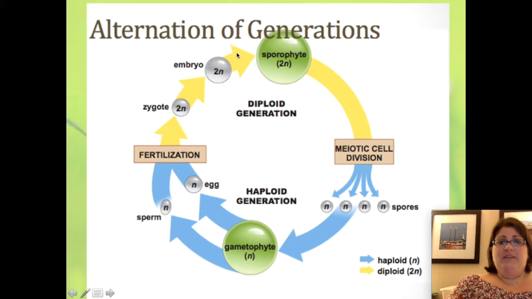That develops into what we call a sporophyte, and for many plants it's the form that we recognize, like a tree. This sporophyte can then produce spores. Spores are haploid, in other words, have one copy of the chromosome, and this is asexual reproduction. In other words, one plant makes multiple spores. Each one of these spores can go on to be a fully functioning multicellular organism, and so it's asexual reproduction. Each spore then can make a sperm and an egg, and so that's called the gametophyte, when it starts the process all over again.